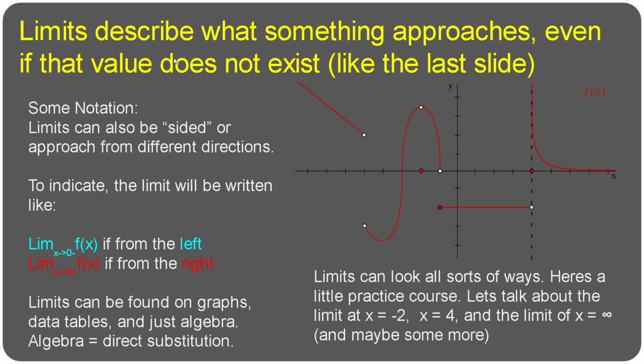So once again, even if the value doesn't exist, the value is at x equals -2 or y equals 0, you would still say that the limit of this function is 3.5.